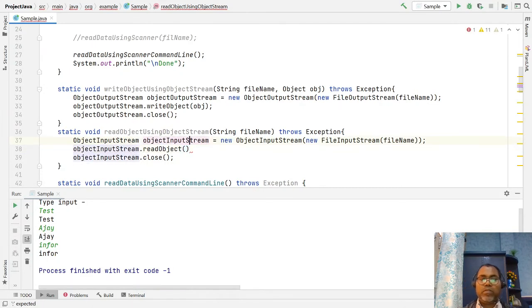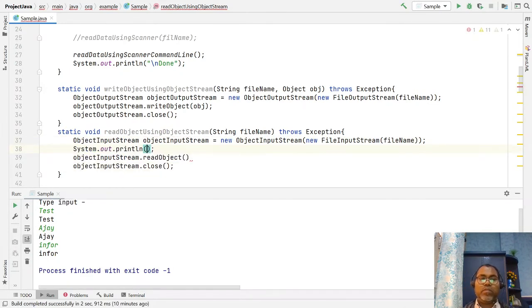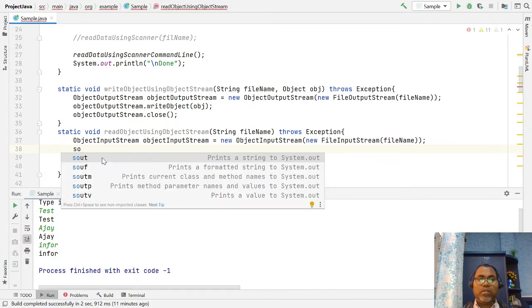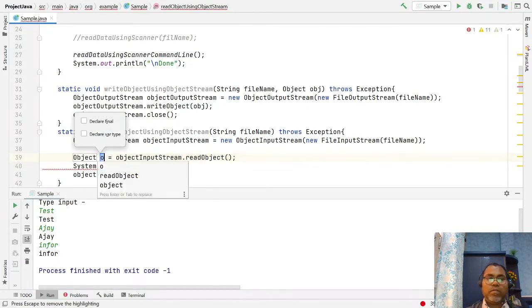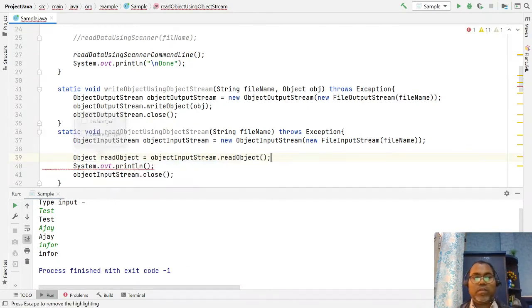Okay, so here, let's read the object, and you can pass here whatever object you have read.